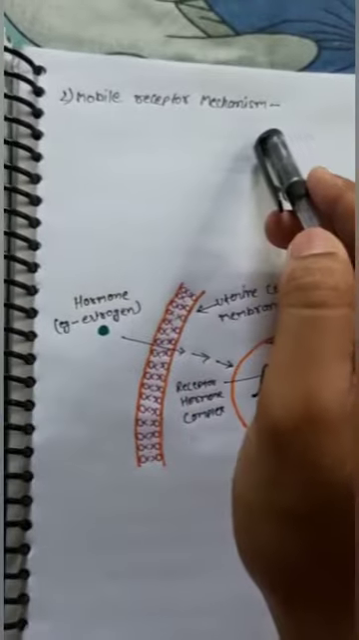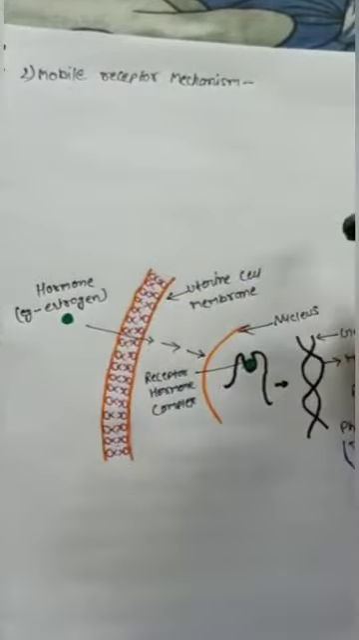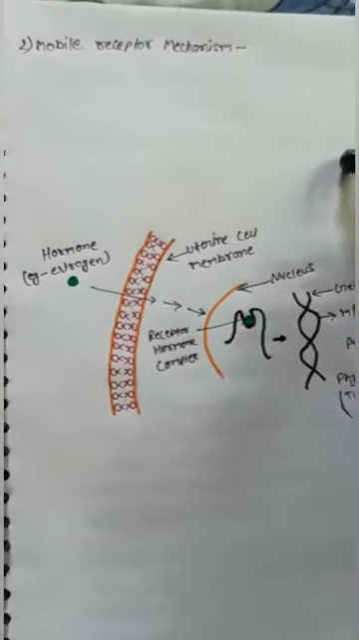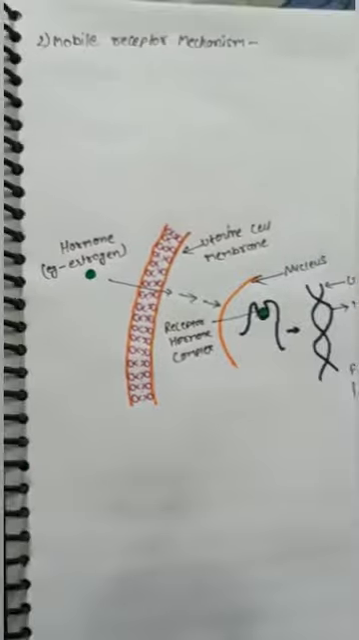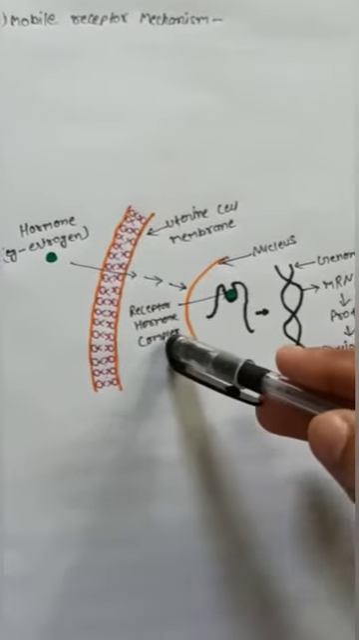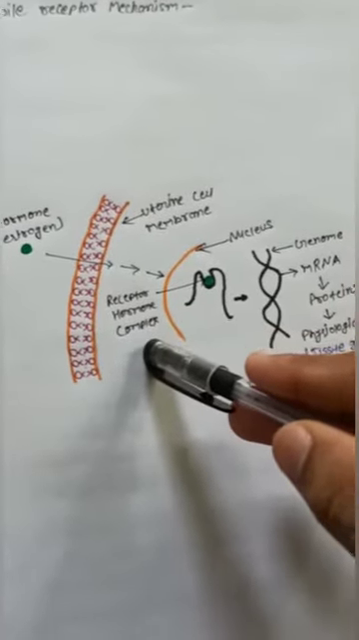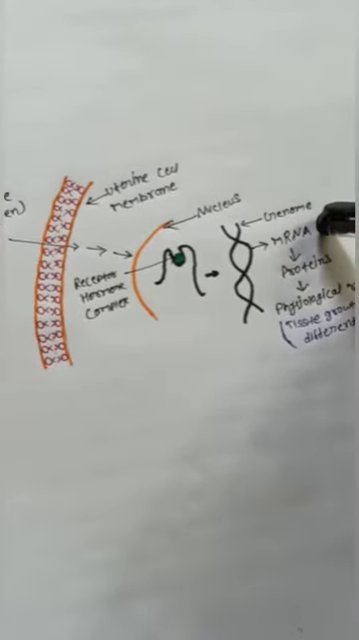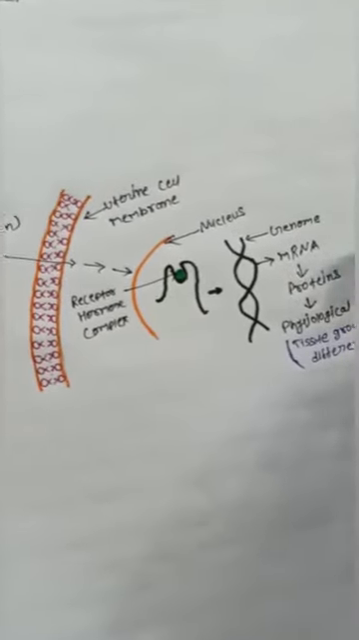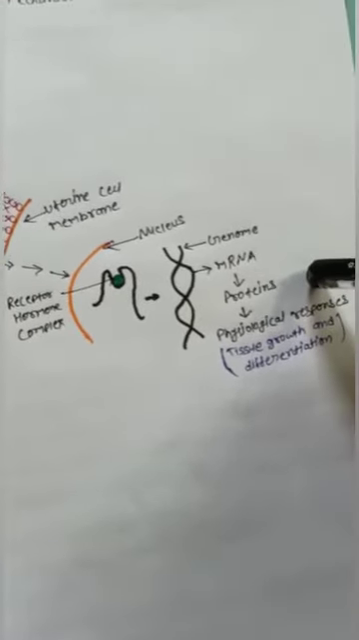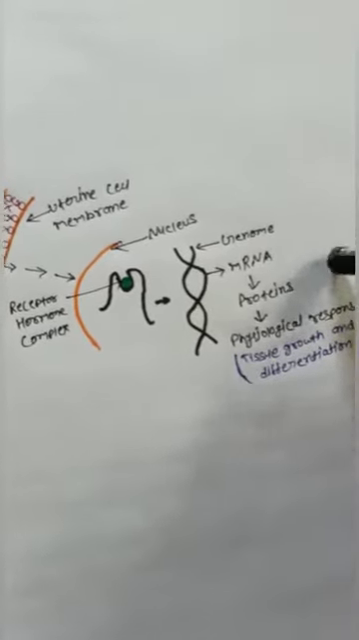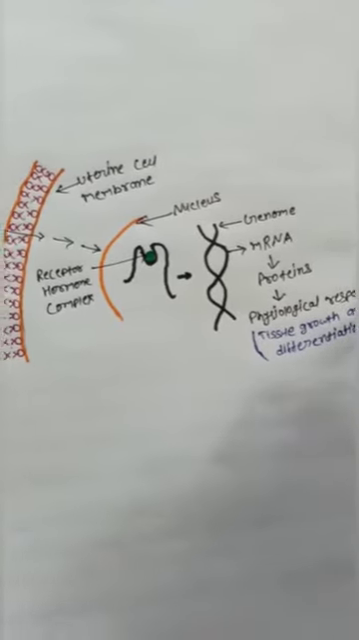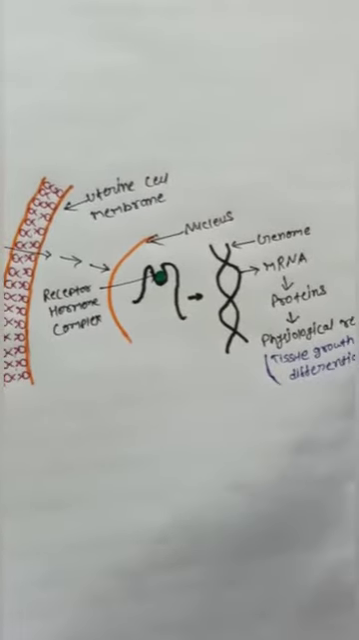Second is mobile receptor mechanism. This mechanism is shown by the lipid soluble hormones such as steroid hormones and fatty acid hormones. The receptor hormone complex initiates transcription of DNA to form a specific mRNA. mRNA initiates protein synthesis in the cytoplasm. The protein enzyme causes biochemical changes in the cell and it produces physiological responses.